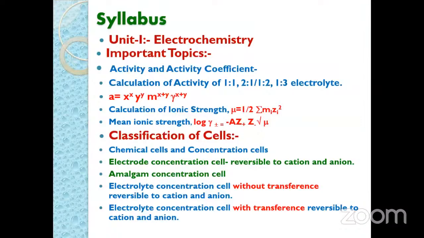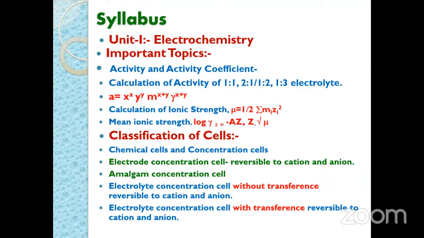Similarly, the next point is calculation of ionic strength. Mu is equal to 1/2 summation of Mi Zi square. Here, M indicates the molarities and Z indicates the charge carried by the ion. When we consider H plus and Cl minus, H plus has the +1 charge and Cl minus has the -1 charge. So here we have to consider the charge carried by the ion.